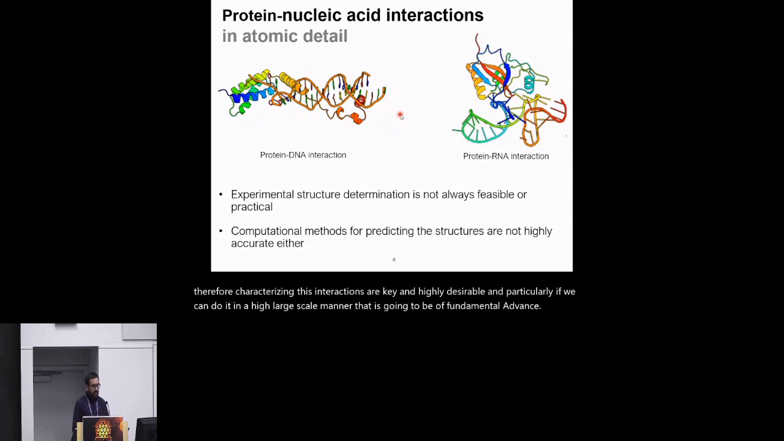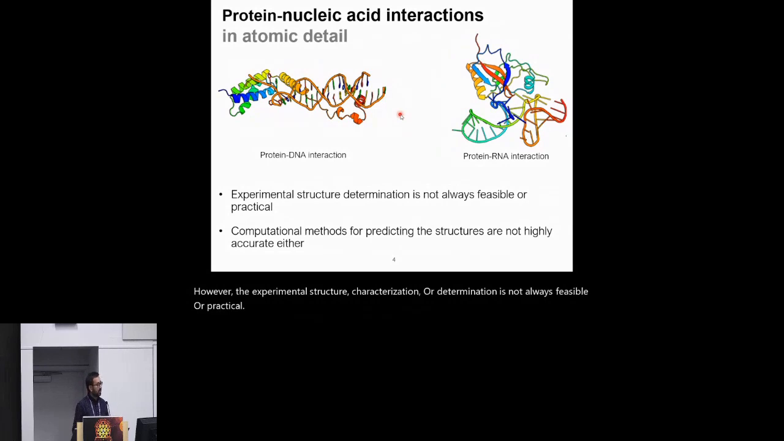Centrally, what we are interested in is understanding this interaction in atomic detail. So we would ideally like to know the three-dimensional structure of the bound form when protein interacts with either the partner DNA or the partner RNA molecule. However, the experimental structure characterization or determination is not always feasible or practical.